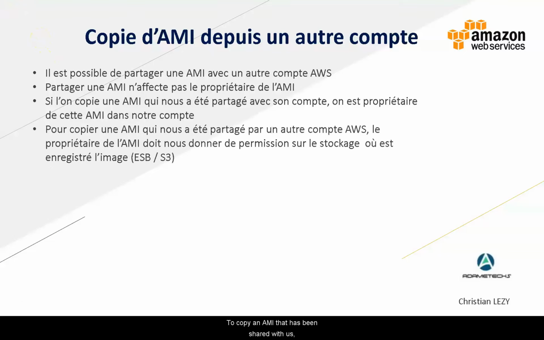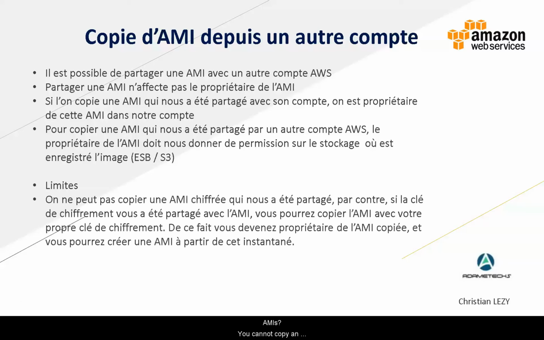To copy an AMI that has been shared with us by another account, the rightful owner of the AMI must give us permission on the storage where the image is saved, whether it's on USB storage or S3 storage. So you might wonder, what are the limits to sharing AMIs? You cannot copy an encrypted AMI that has been shared with you. However, if the encryption key was shared with us with the AMI, we can copy the AMI with our own encryption key. Since we now own a copy, we can create an AMI from this instance.